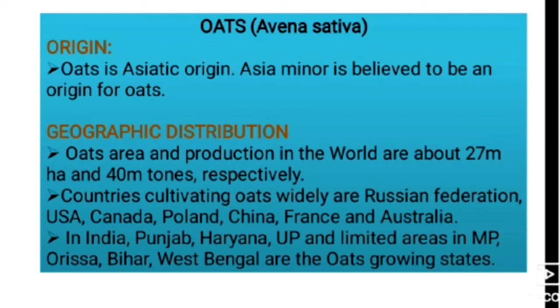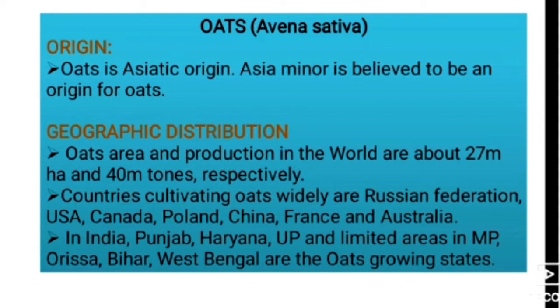Oats is of Asiatic origin. Asia Minor is believed to be the origin for oats. Okay, and it is distributed over different countries and different areas in India also. If you see the area and production in the world, it is about 27 million hectares and the production is about 40 million tonnes respectively.